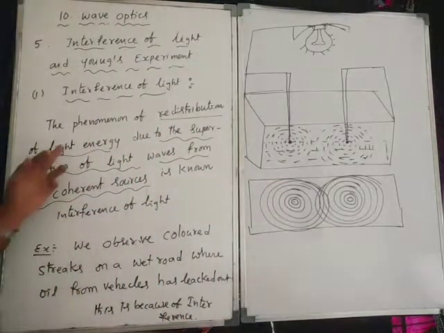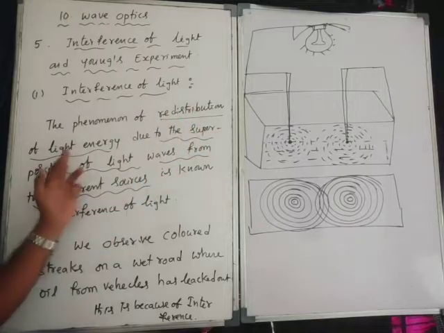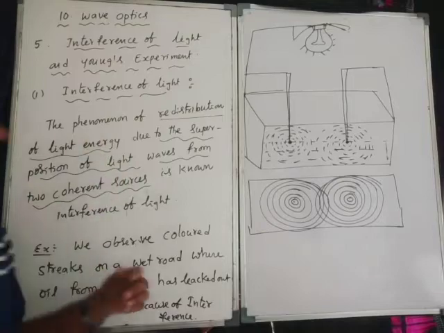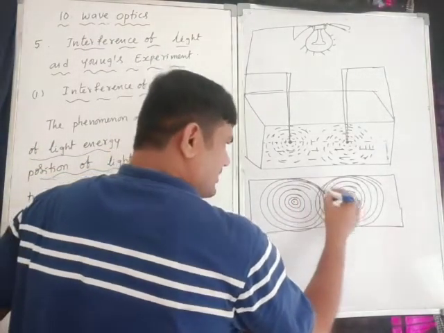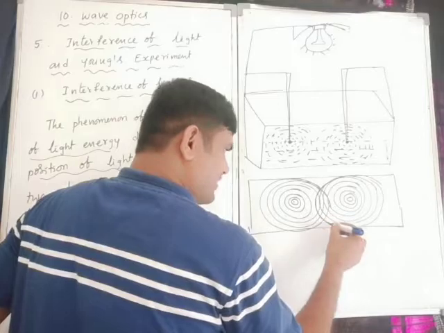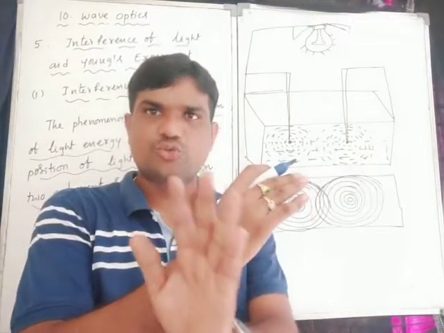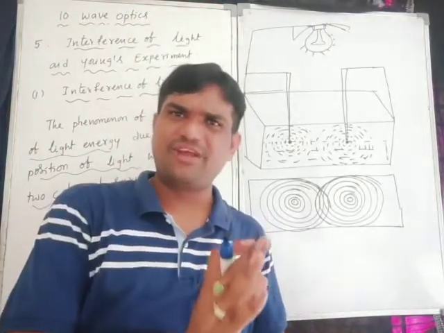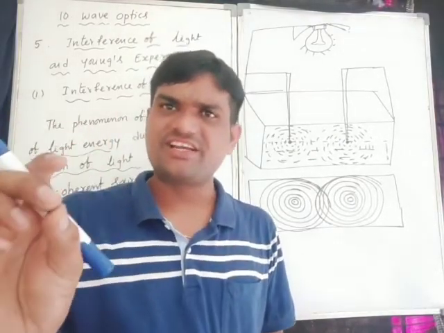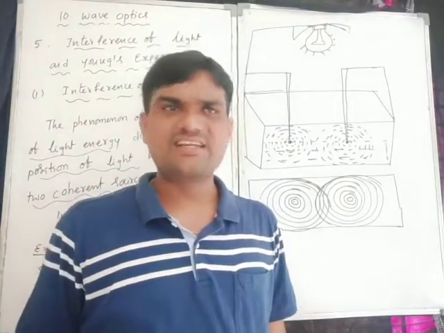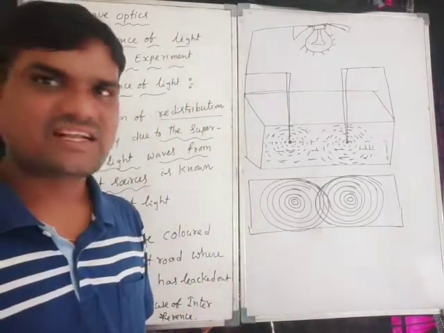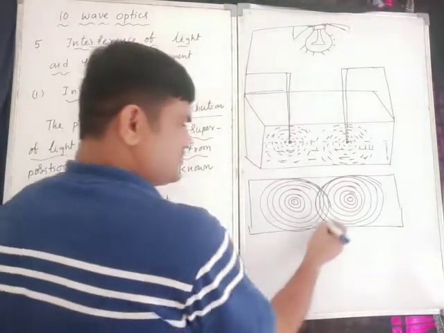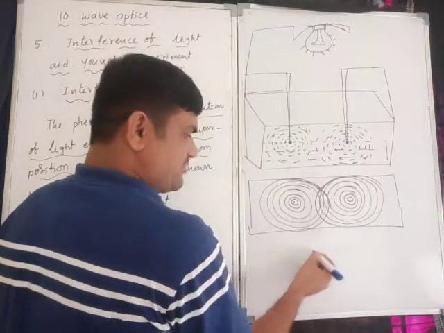Now the definition: the phenomenon of redistribution of light energy due to the superposition of light. That means this wavefront and this wavefront are both superposed. If both are in the same direction, the resultant intensity is maximum. For example, somewhere here.